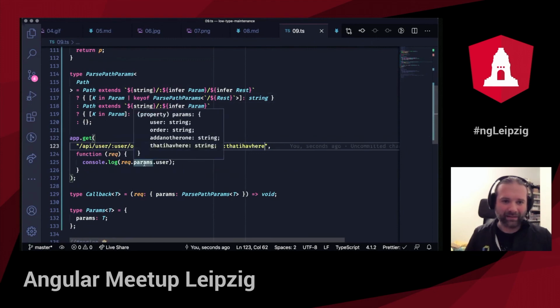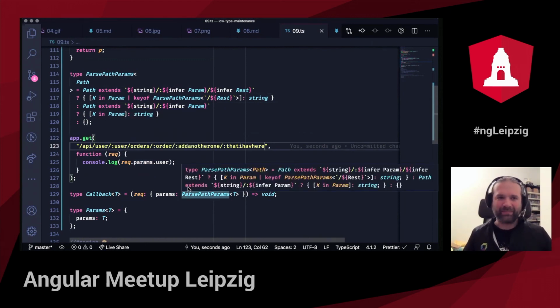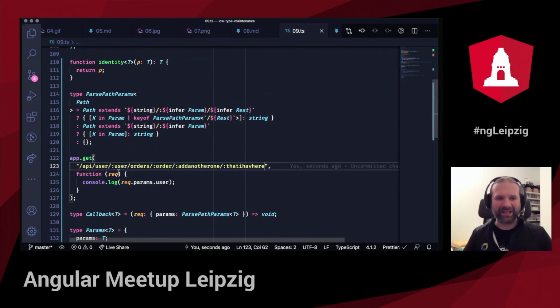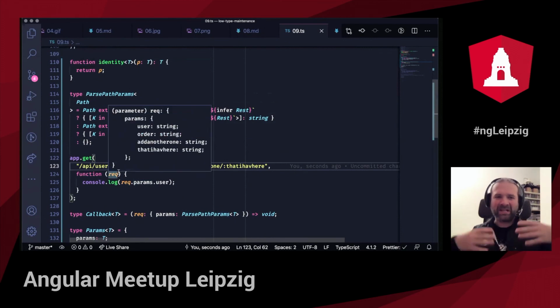And yeah, I basically have proper typing for all my express scenarios with not that many types. So I didn't have to maintain any types. I can write express apps just like I'm used to, and use this utility type to figure out all the other types that I need. And I think this is very, very powerful.